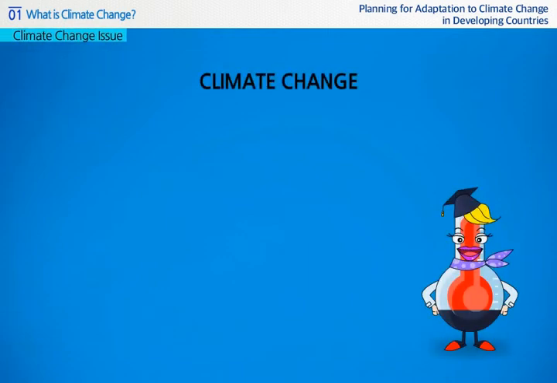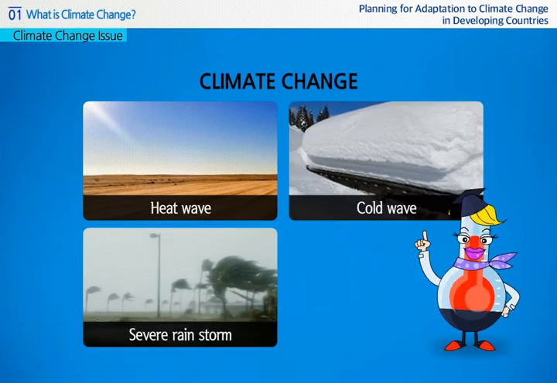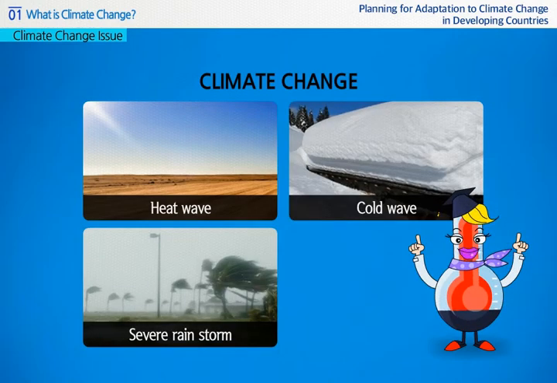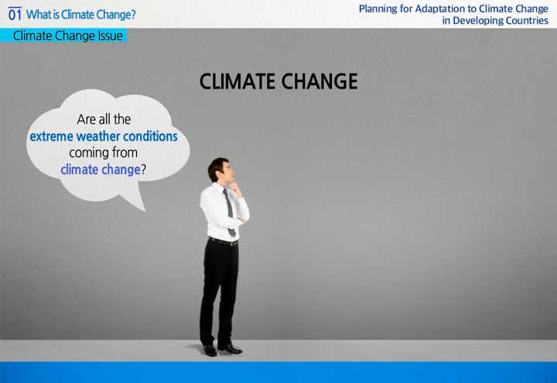In the current century, climate change has caused heat waves, cold waves, severe rainstorms, and other extreme weather conditions globally, which are becoming important social issues more and more. However, can we say that all the recently rising extreme weather conditions come from climate change? In fact, it is not so easy to define so simply.